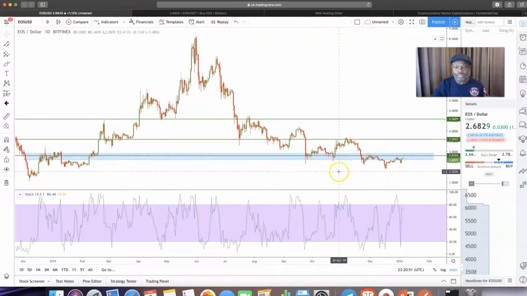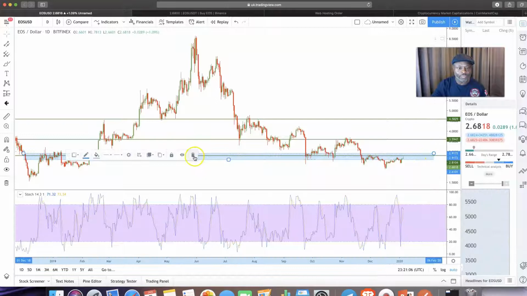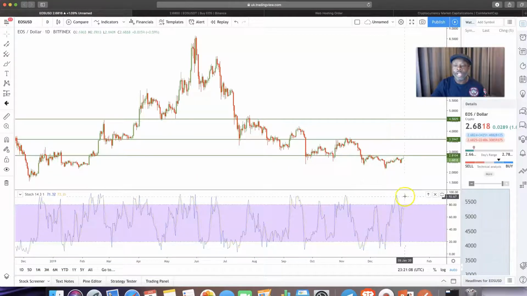Okay, so now you know how to draw your line. So assuming you drew this ages ago, for example, if you had drawn this when the price was here, you know that it's likely to have a reaction here. Okay, so let me remove that one there, just for illustration purposes only. All right, and then something else I wanted to show to you. Now you've drawn your lines. How do you know that the price is going to reverse?